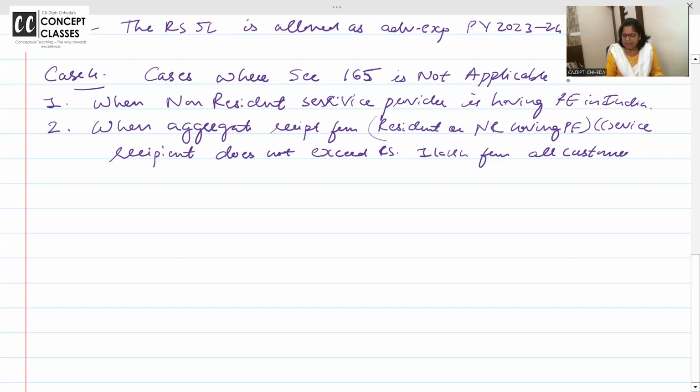It is not customer wise, it is seller wise. Seller getting advertisement business from India up to 1 lakh, no equalization levy. Above 1 lakh, definitely equalization levy will apply. Okay.